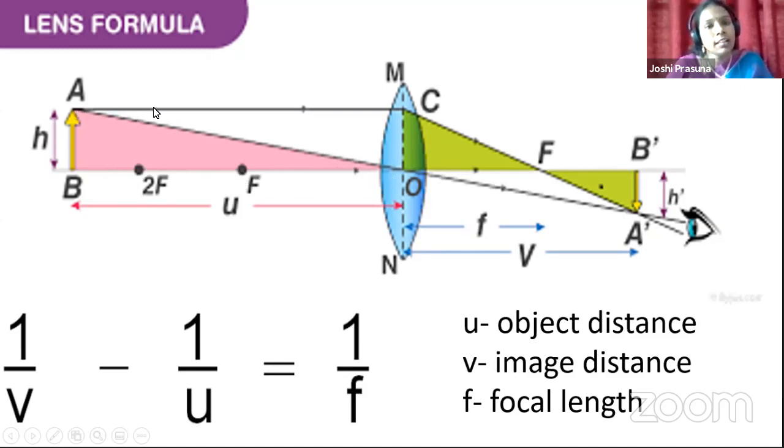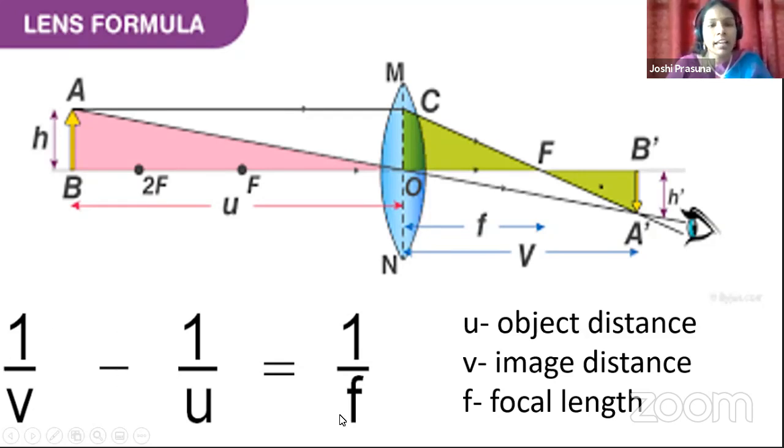Look at the incident ray, it is AC, it is from A to C, but the direction of the measurement that we are taking is from O to B. That means it is opposite to the direction of the incident ray. Therefore, U has to be taken as negative.